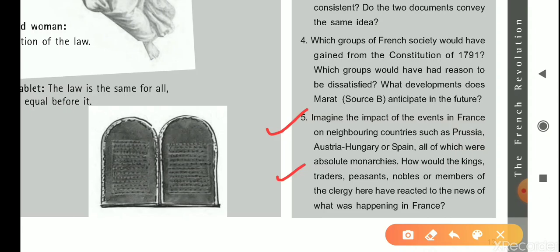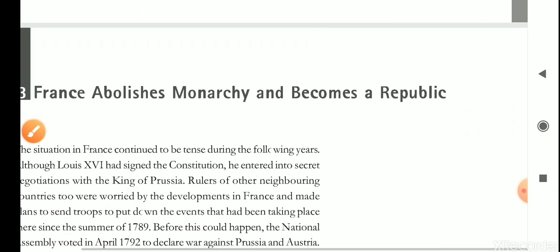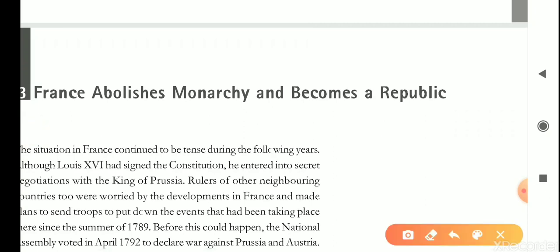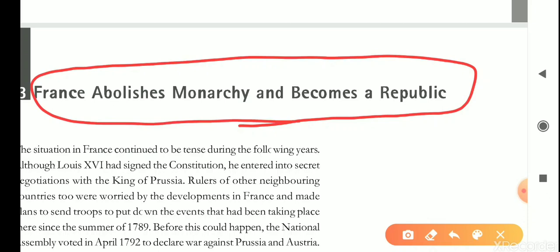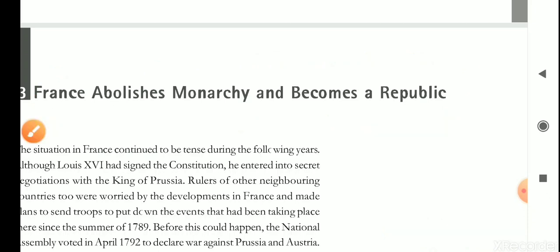So this is the first chapter. Now the next is France abolishes monarchy, becoming a republic. See, what is that? Monarchy, I have told you in previous videos, means a country which is ruled by a king.